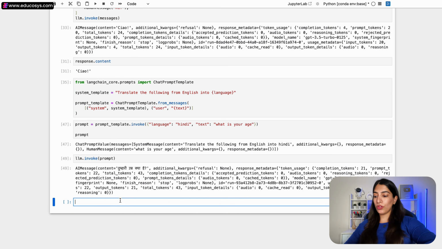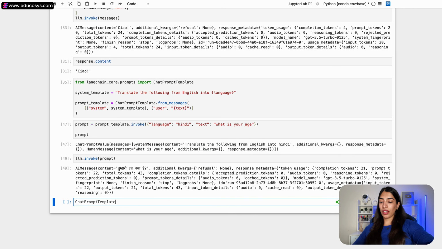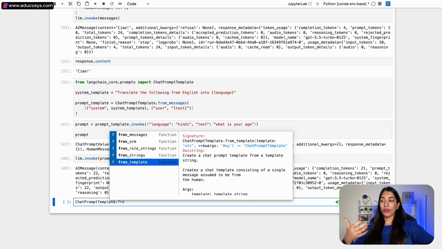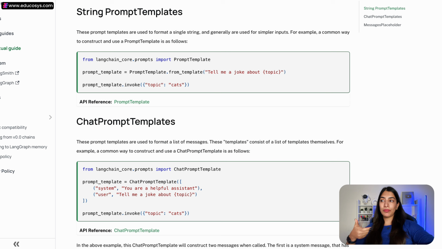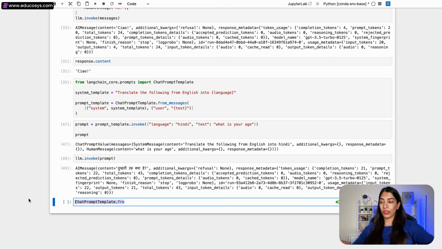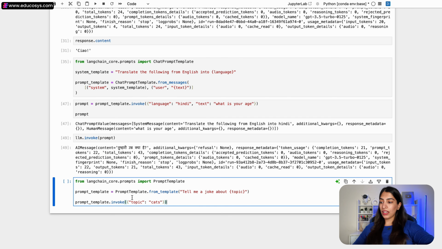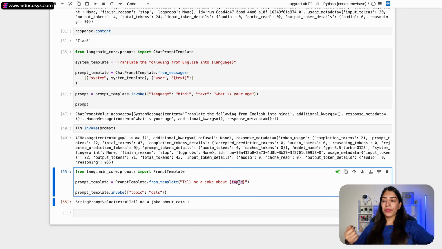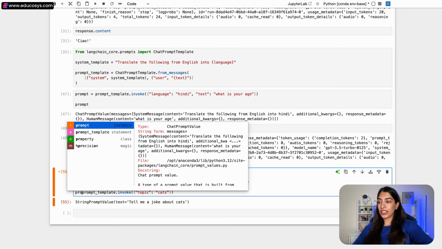So if I go over here, chat prompt template, and I do dot, you will be able to see from messages, from roles, strings, from template. So similarly, let's try this example also, and then we will try writing the code for the movie example that we took, right? So let me just copy paste this. Here, when we do prompt template.invoke, what are we going to get in return? So let me run this. We got a string prompt value. Tell me a joke about cats. How did it get cats? It got it from this topic. We had passed it in the dictionary, right? So this is essentially a prompt.